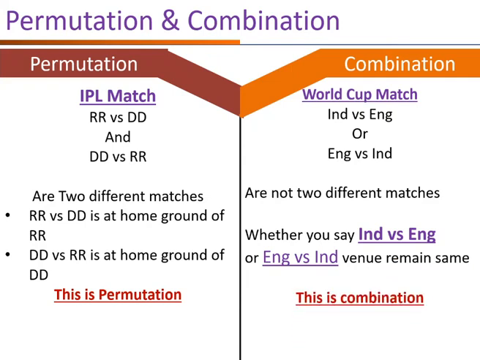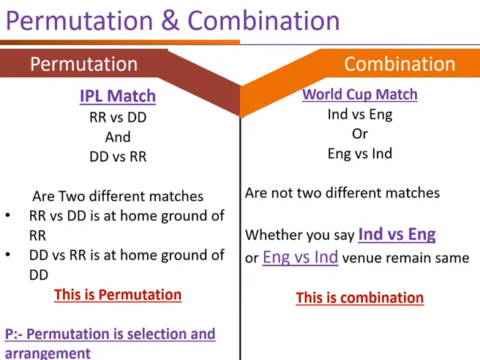This is combination. So, in permutation, selection and arrangement, but in combination only selection. And in permutation, order is important, but in combination, order is not important.